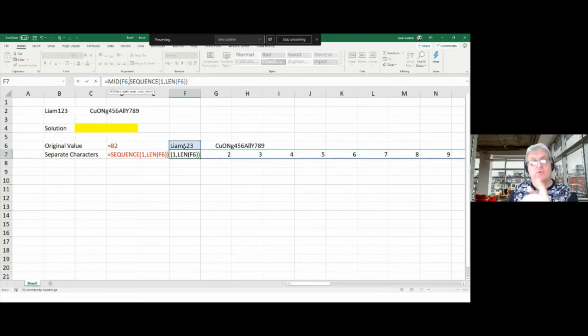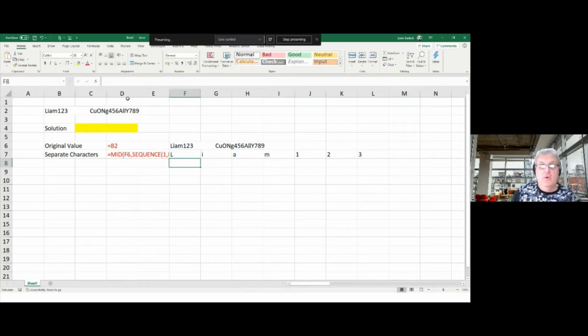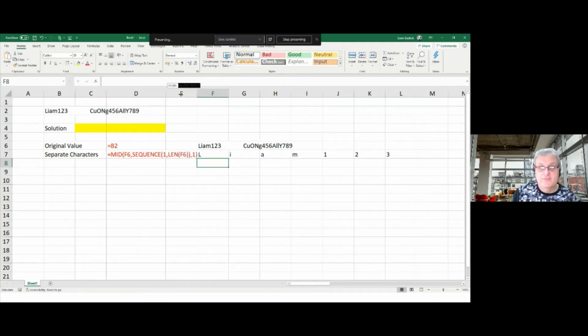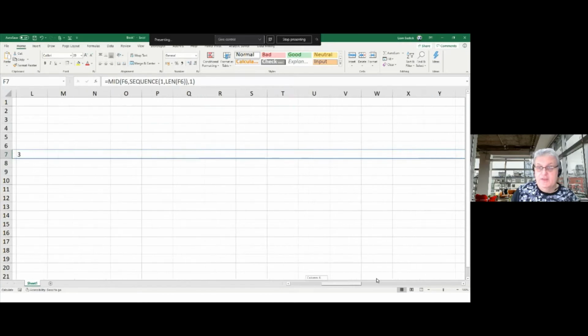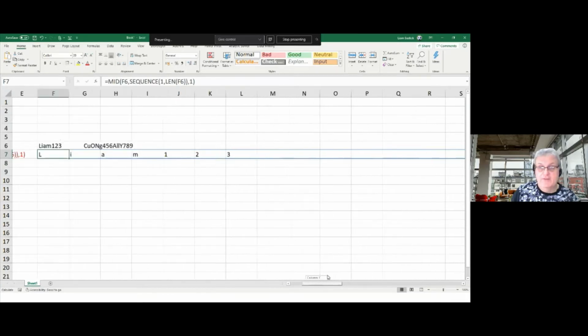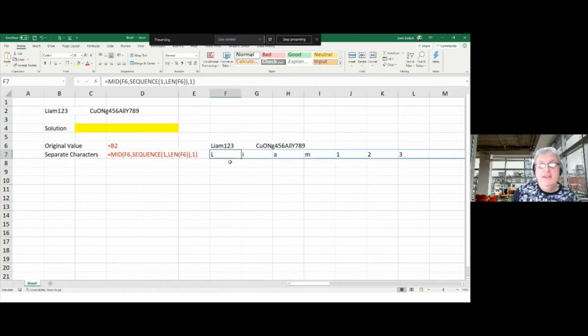That's going to give me the numbers 1 to 55, all the characters, and then I only want it to return the one character. So that's going to give me all the actual characters in here. Let's widen that up a little bit so you can see it here. You've got this particular range with all the characters in there. And we need this particular feature because if I put more characters in here, this needs to spill further along.